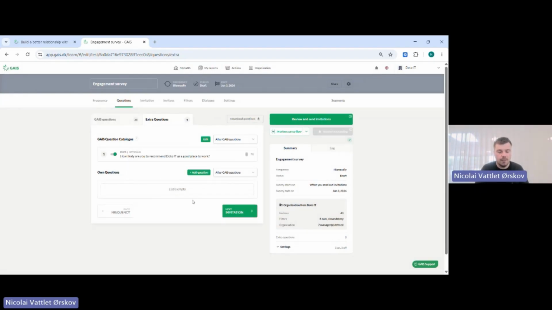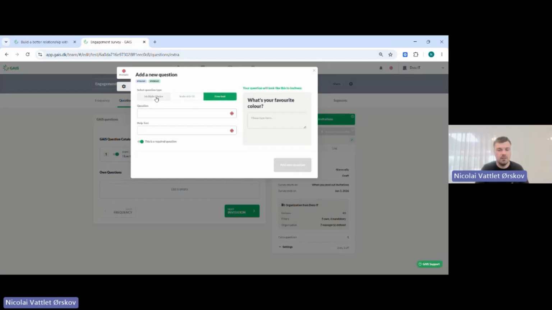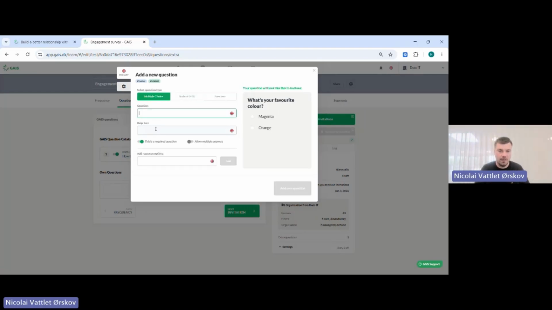If you would like to add your own questions that you typed in yourself, you just go down here to own questions, press add here, and then we have English as our language, yes, and then you just pick what type of question it is. So is it multiple choice, scale, or free text? And then you just ask the question, perhaps a help text, and whether it is a required question, and then you just add those as well. And if you have different languages in your organization, then of course you would have to translate your own questions for those employees, unless all of them understand English.